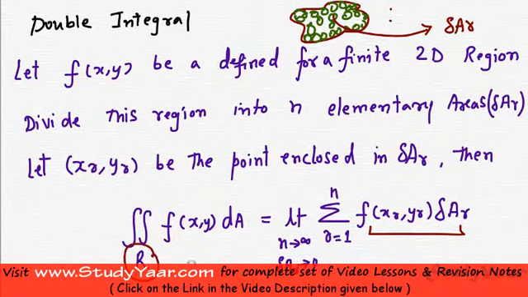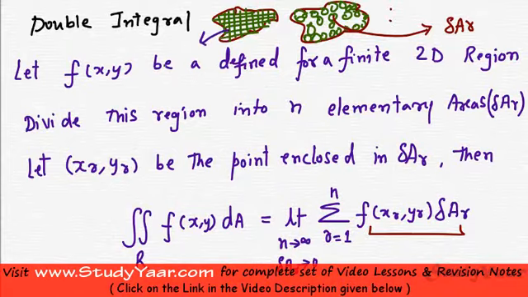Now if you were to have these areas as rectangular areas, let's suppose this is your finite region and you divided this region into rectangular areas, something like this, then each of these areas dA can be written as dx into dy.